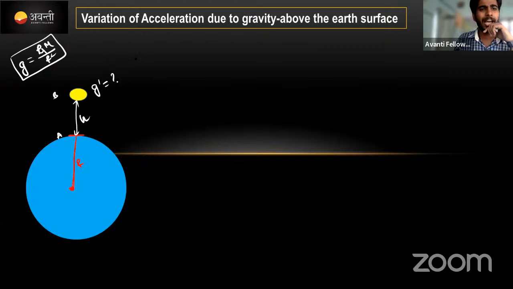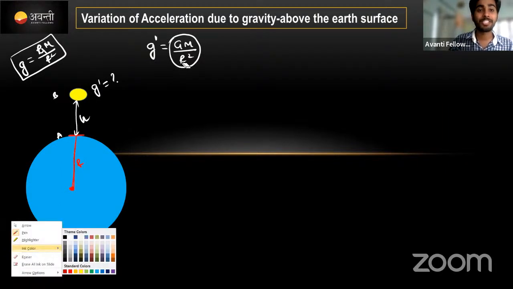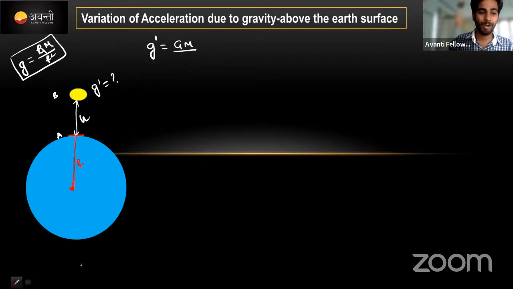Okay, coming to the point. We know that g is equal to GM divided by r square. We have to use this same equation. Before writing this equation I already suggested to you that the r square value in the denominator was previously small r. I told you that r is equal to R, and at that time we wrote this equation, equation number 1.